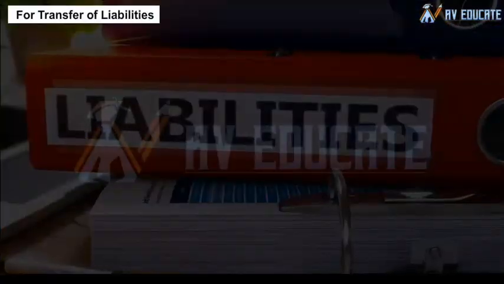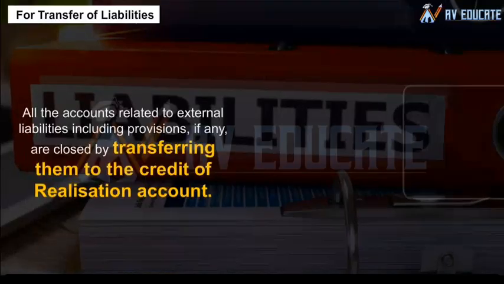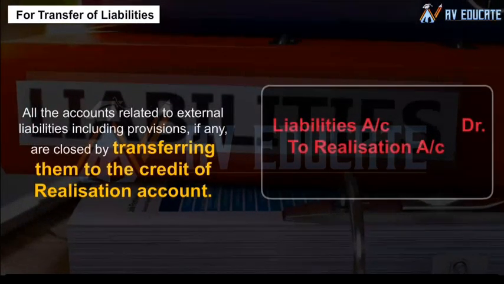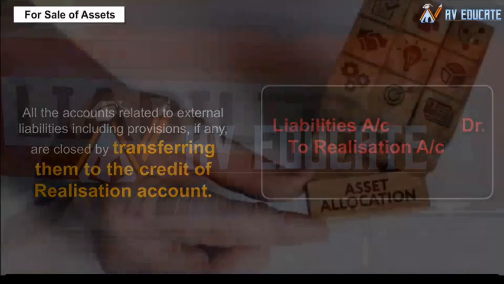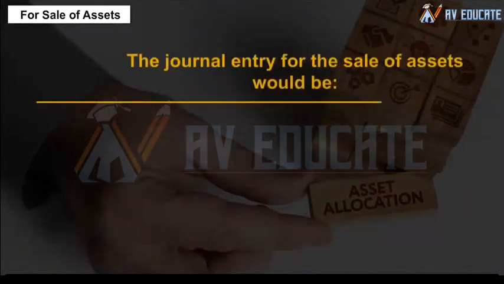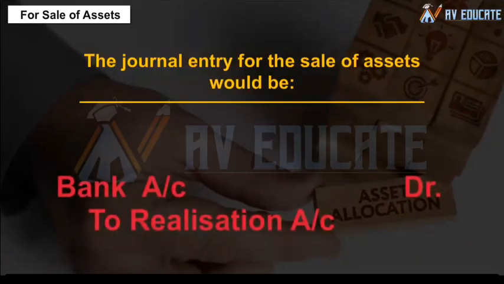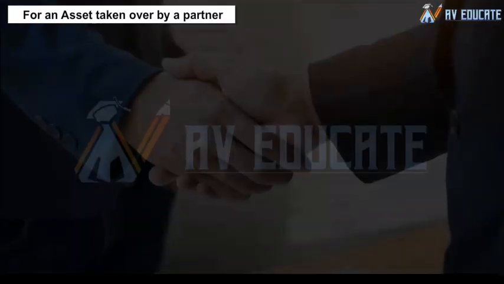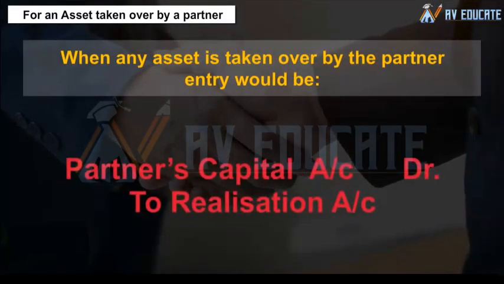For transfer of liabilities, all the accounts related to external liabilities, including provisions, if any, are closed by transferring them to the credit of realization account. For sale of assets, the journal entry for the sale of assets would be as follows. For an asset taken over by a partner, when any asset is taken over by the partner, the entry would be as follows.